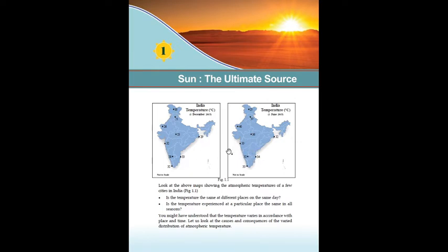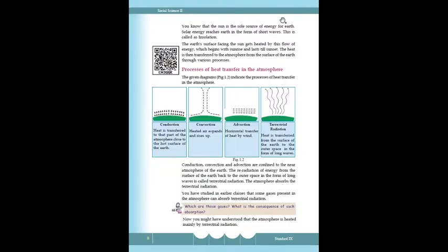The causes and consequences of the distribution of atmospheric temperature. The sun is the sole source of energy of the earth. Sun is mainly the only sole source of energy for the earth.